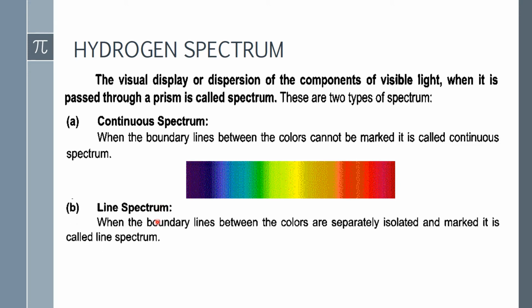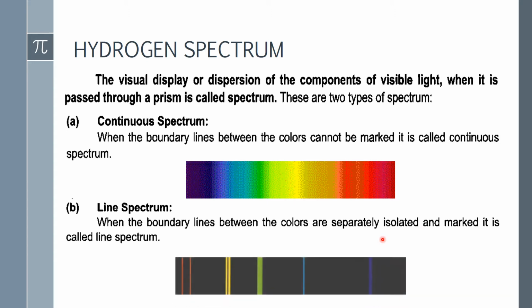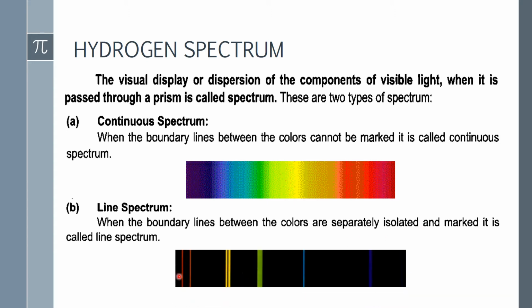And in the case of the line spectrum, there will be sharp boundary lines, or you can say when the boundary lines between the colors are separately isolated, they have sharp boundary lines. It is called the line spectrum. Just like you can see here, the specific lines have boundary lines, so it is the line spectrum.